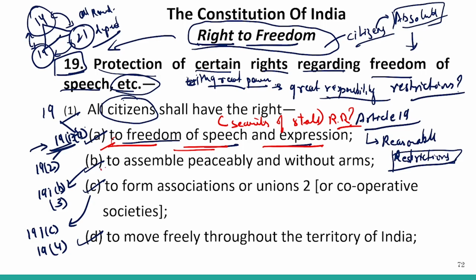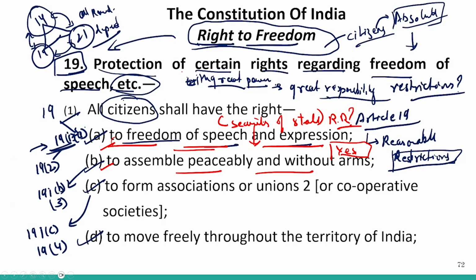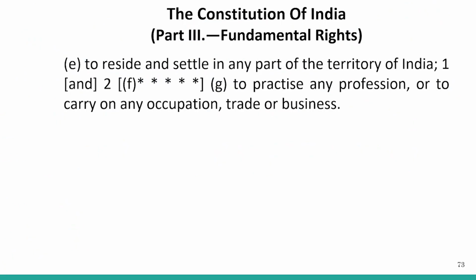Whether under the right to assemble peacefully and without arms, do you find mention of security of state? The answer would be yes. How am I so sure that the answer would be yes? Because I have resorted to Article 19, Clause 3, which talks about nothing in subclause B. What is subclause B? To assemble peacefully without arms.